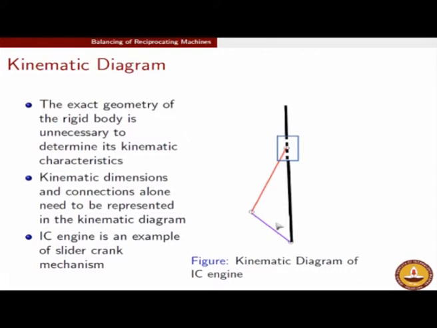Similarly, the connecting rod is connected with the crank, which is shown in magenta over here, or purple I would say. The connecting rod in red is connected with the crank drawn in purple through a revolute joint, and the crank in turn is connected with the frame through a revolute joint. So, the description which I drew in the form of a chain diagram is carried forward in this kinematic diagram also. So, kinematic dimensions and connections alone are represented, and the IC engine, as I said, is an example of a slider crank mechanism. There are many more.